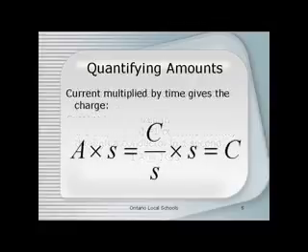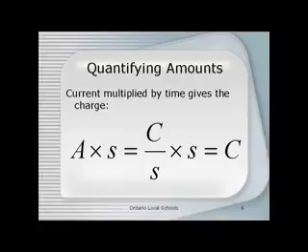If we know the current associated with an electrolytic reaction, and we know the amount of time over which the current is applied, we can find the total amount of charge in coulombs. The way that we do that is we take the current times the time in seconds. Since an ampere is a coulomb per second, when we multiply that by a second, the seconds cancel, and we're left with the magnitude of coulombs as our end result. So this is how you find the amount of charge. You take the current and multiply it by the time.